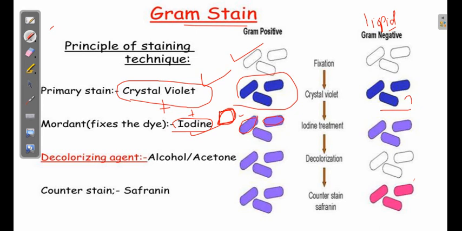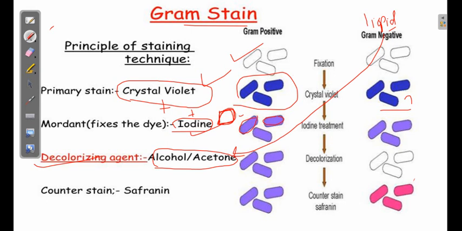Now what happens when we use alcohol and acetone in our third step, which is also known as the decolorizing or differentiating agent? The gram-negative bacteria contain lots of lipid, and we know that lipid is soluble in organic solvents like alcohol or acetone.